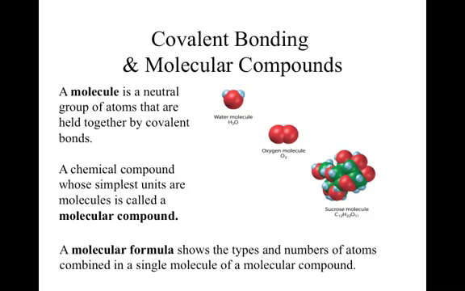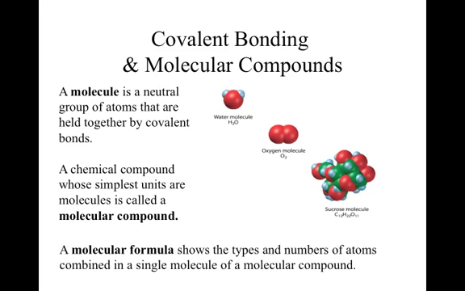The first type of bond we're going to look at closely is covalent bonding. If you remember, covalent bonding is when electrons are being shared between two atoms. And when we have compounds participating in covalent bonding, their representative particle is referred to as a molecule. A molecule is a neutral group of atoms that are held together by covalent bonds. We refer to this chemical compound as a molecular compound.